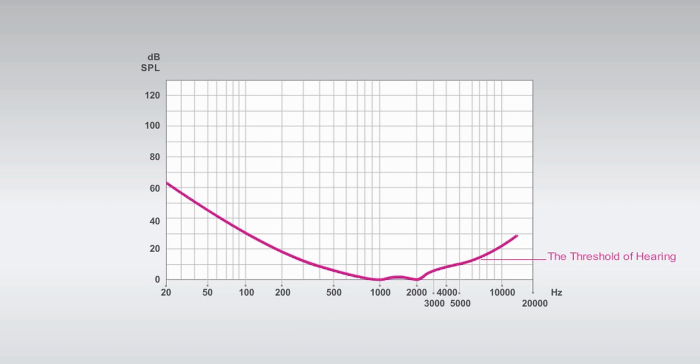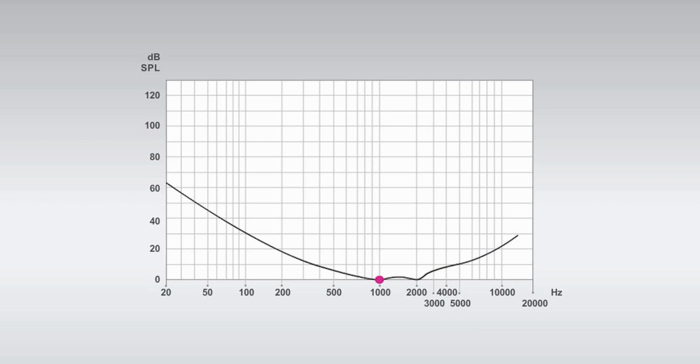As the graph shows, we are able to perceive very low levels in the frequency region from 500 to 4,000 hertz. Many speech sounds have these frequencies. In the low frequency region from 200 to 500 hertz, and in the high frequency area from 5,000 to 10,000 hertz, our hearing is less sensitive. This means that sounds need to have a higher intensity in order for us to hear them.